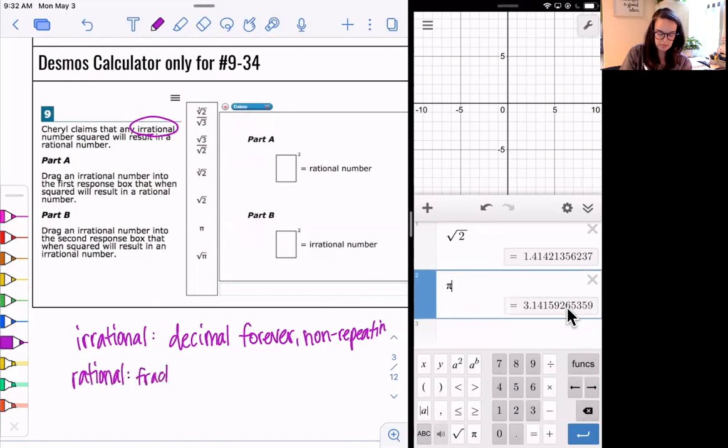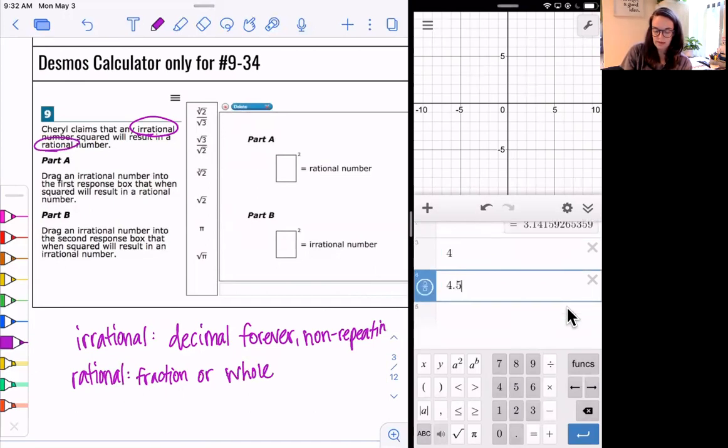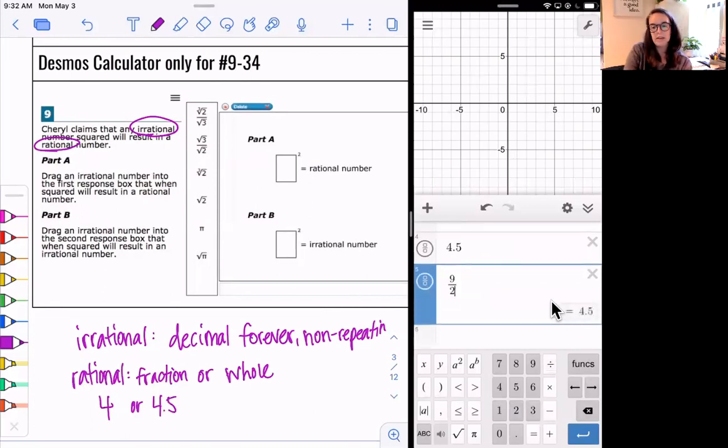So that's a number like 4, right? 4 is a rational number, or 4.5 is a rational number, or let's say 9/2. If it ends, it can have a decimal as long as it's not a decimal forever, and it's not repeating. So even if we had like